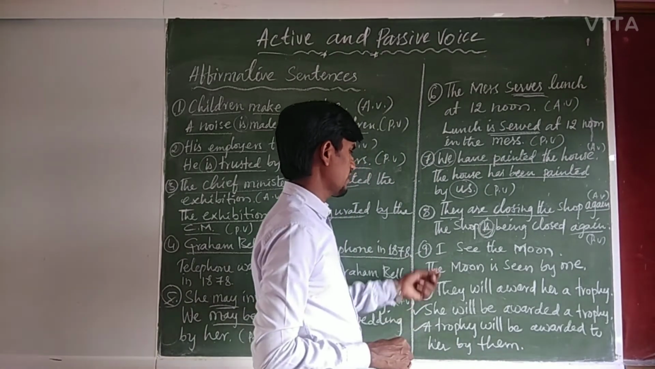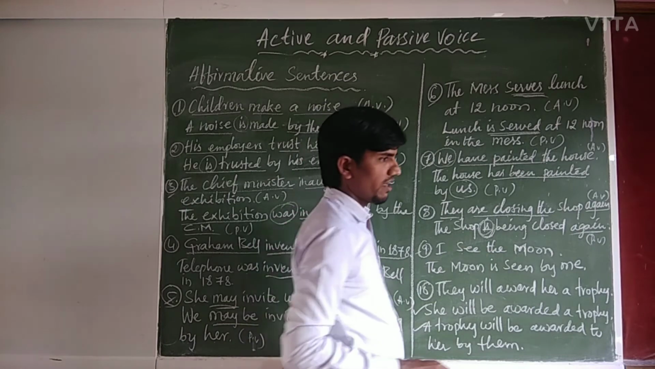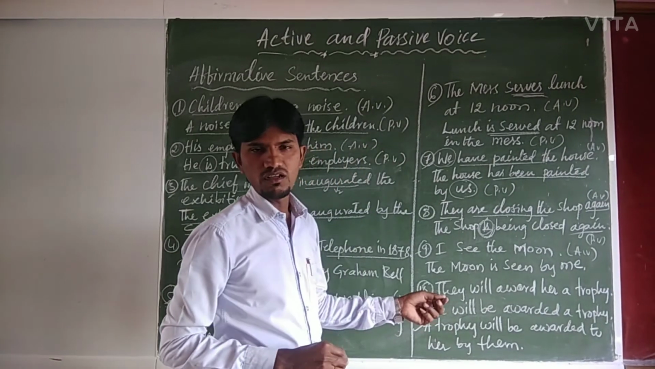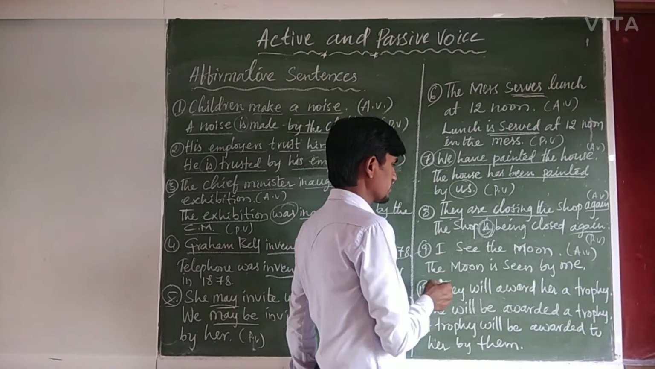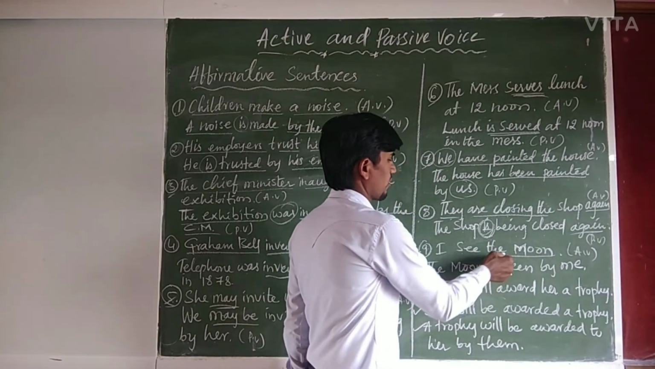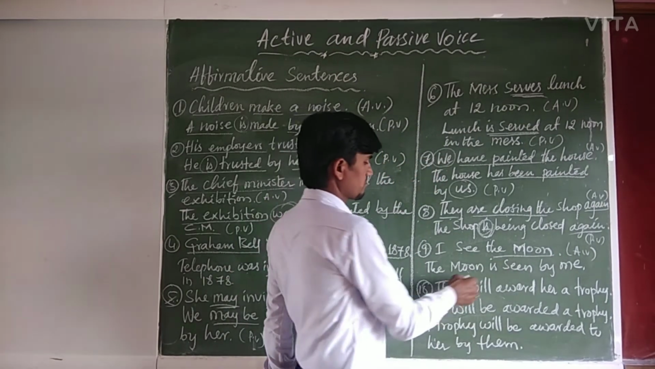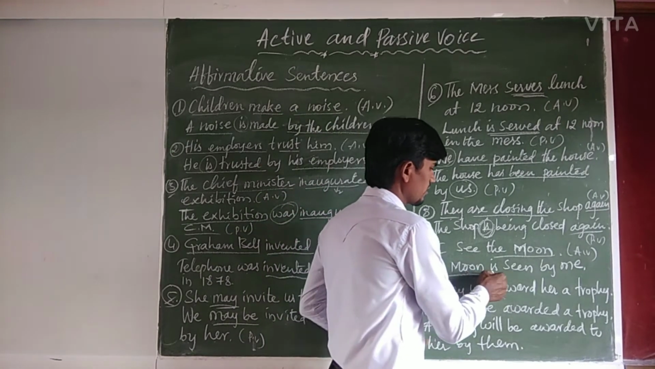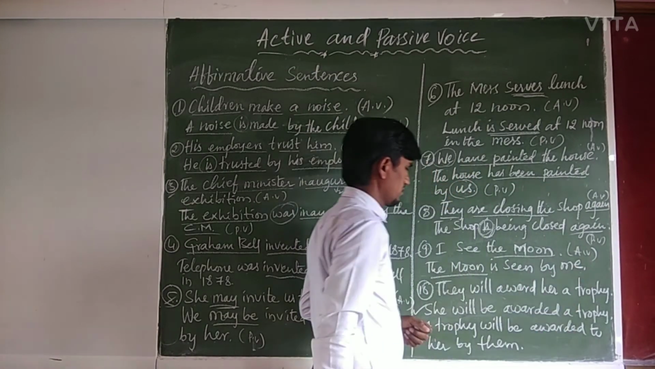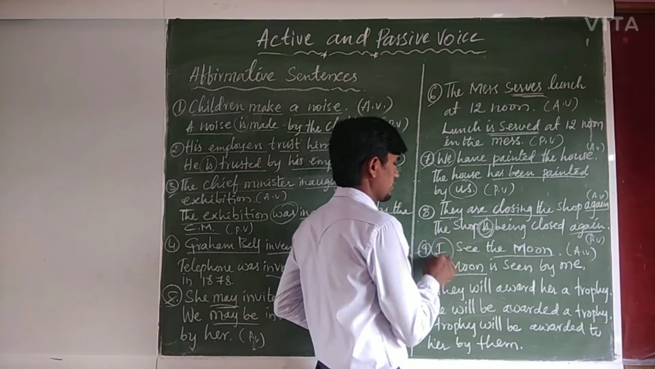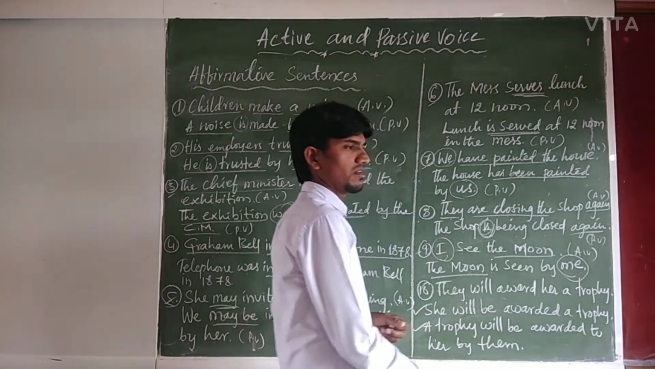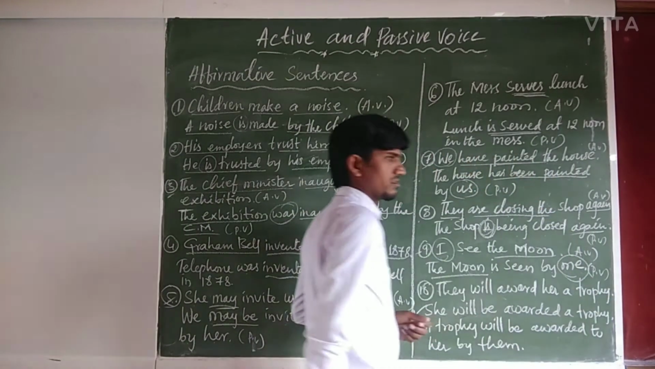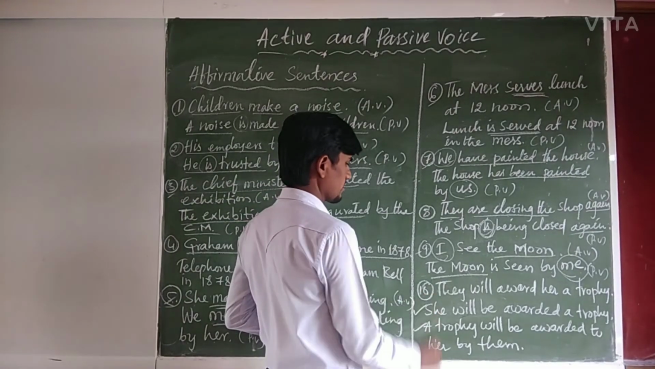Ninth example, let us see. I see the moon. I see the moon is active structure. So its passive is the moon, right? So object of the active voice becomes subject of the passive voice. That is the reason the moon is seen by me. Change the pronoun I changes into me. Right? So the moon is seen by me is in passive voice.